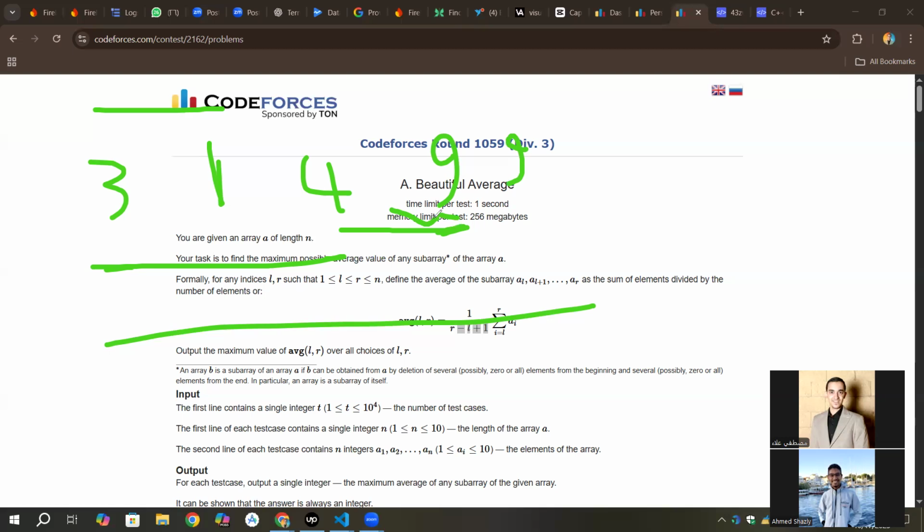So what does this mean? I'm starting from the maximum number, and if I go to my left or to my right, I'll decrease or stay the same. So why go to the left or to the right? Just stop and pick the maximum number. So the answer here is just the maximum number. Let's see the code.